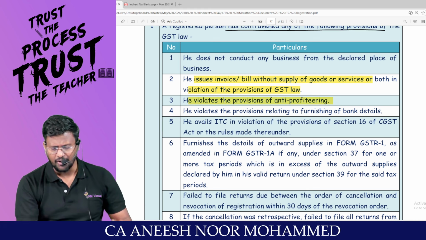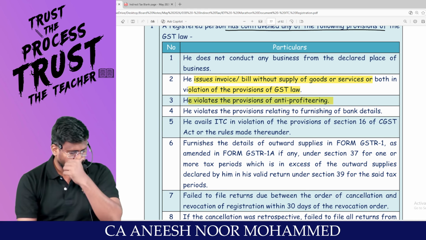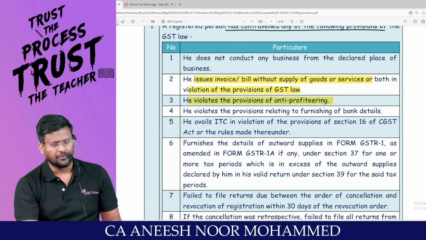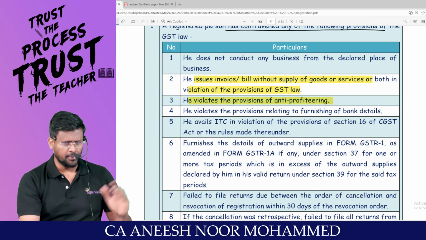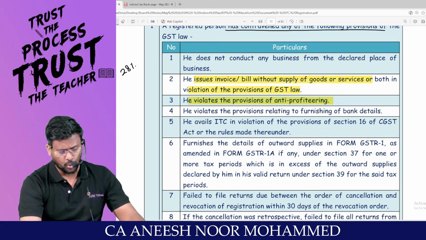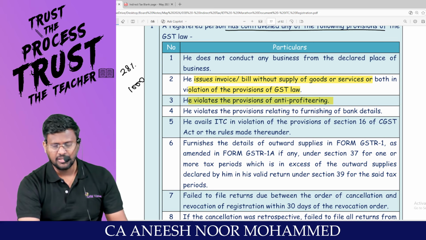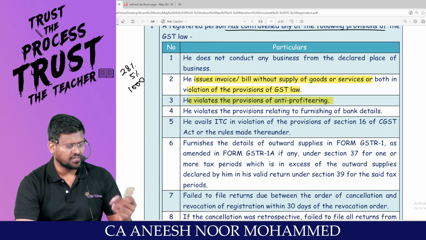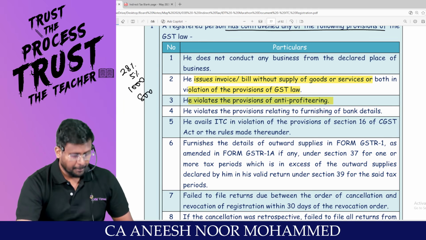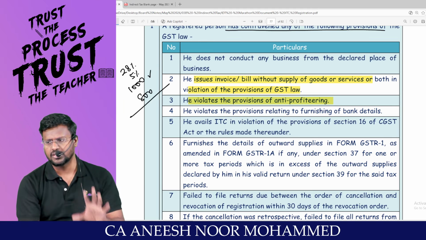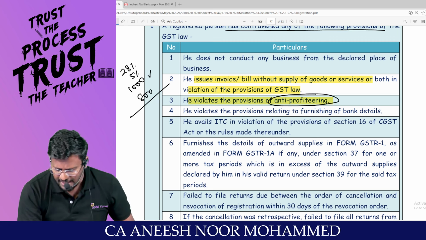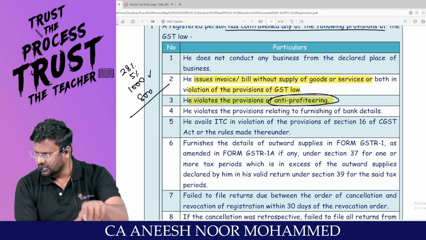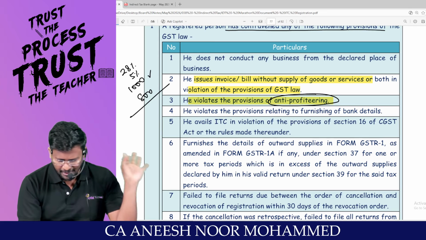He violated the provisions of anti-profiteering. In the sense, sir, when time goes, the department will change the rate of tax from 28% to 18% or 5%. When it was 28%, I sold the calculator for 1000 rupees, including GST. But government said that from tomorrow onwards it is going to be only 5%, then including GST it should be 800 rupees. Am I right? But still I am selling at 1000 rupees itself. So I am acting against anti-profiteering. If I do that just to collect extra profit, my registration will be cancelled.